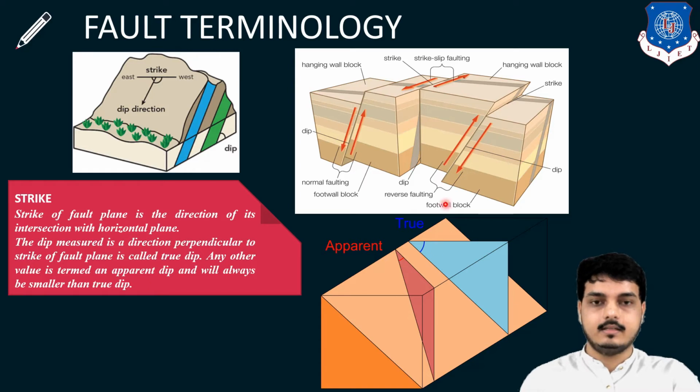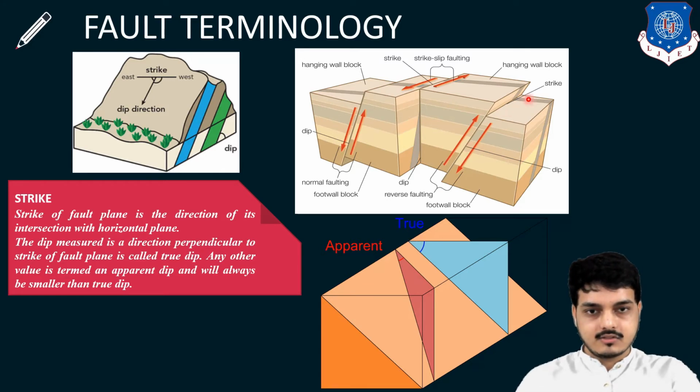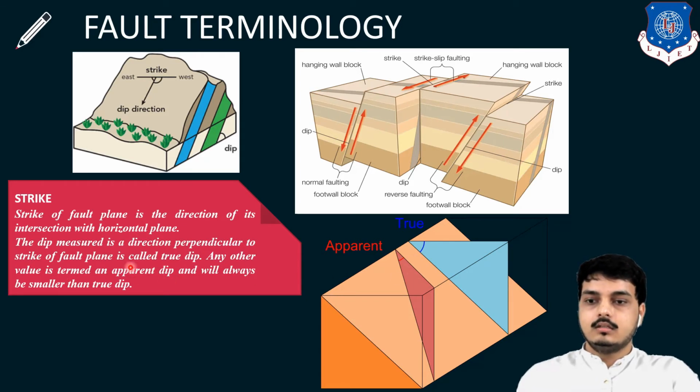Now in that particular strike, there is true dip and another is apparent dip. So what is true dip? True dip, wherever the strike occurs, the perpendicular line has been drawn and the angle to it is nothing but a true dip. True dip is measured in direction perpendicular to the strike of the fault plane. It is called true dip, and if it is not perpendicular or it is in any other angle, it is known as apparent dip. Any other value is termed as apparent dip, and always this true dip is maximum than apparent dip.